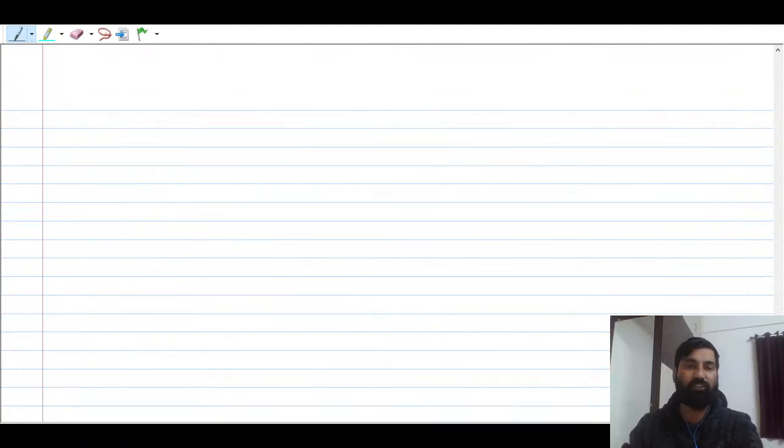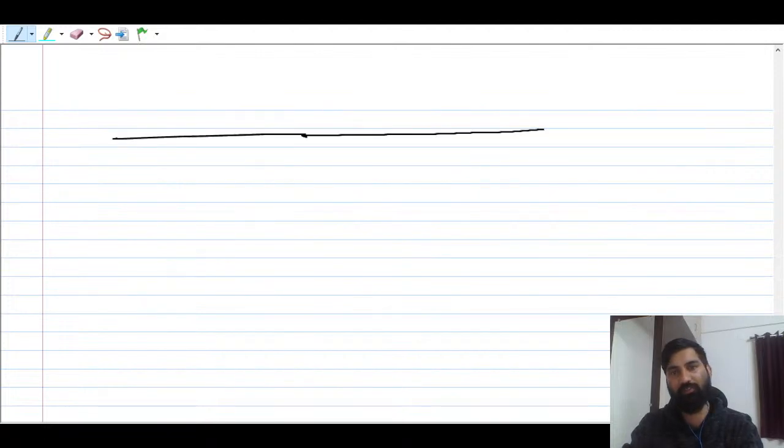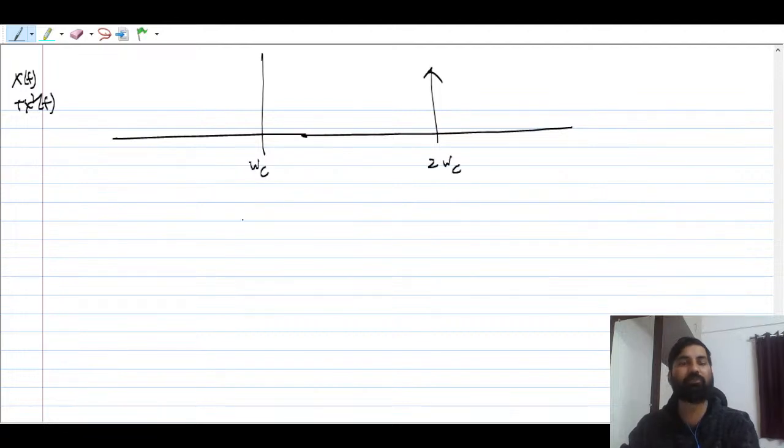So let us draw the spectrum now for the addition of x(t) plus x square t. x(t) will be centered around omega c, and x square t is going to be centered around 2 omega c. You should know this. That is very important to keep in mind.